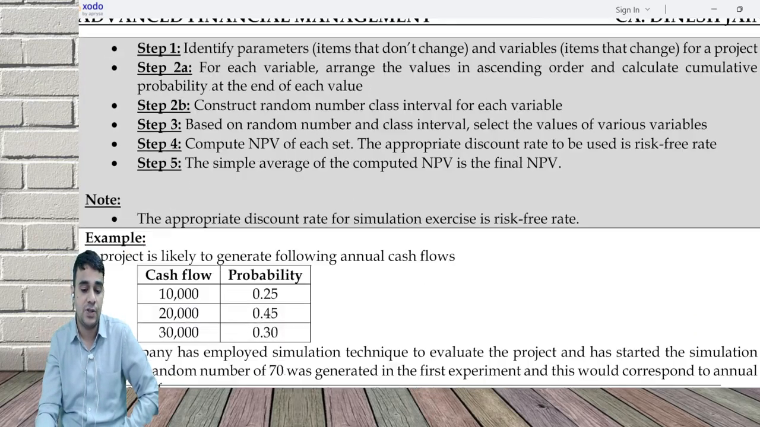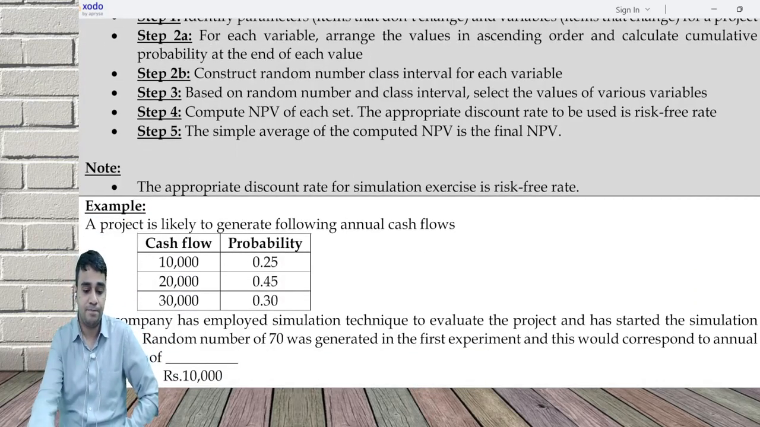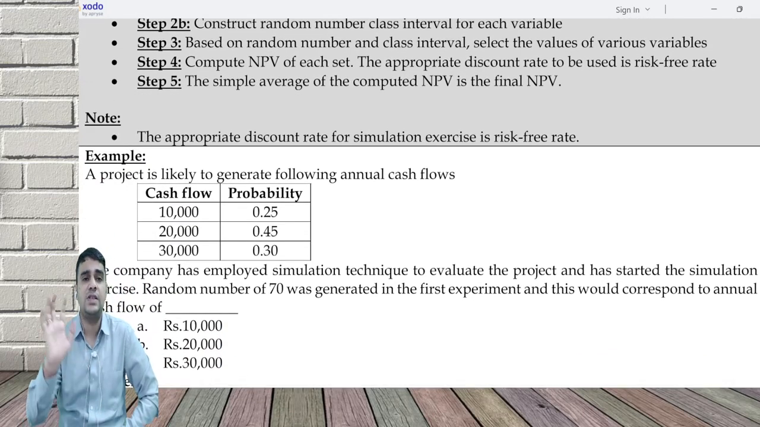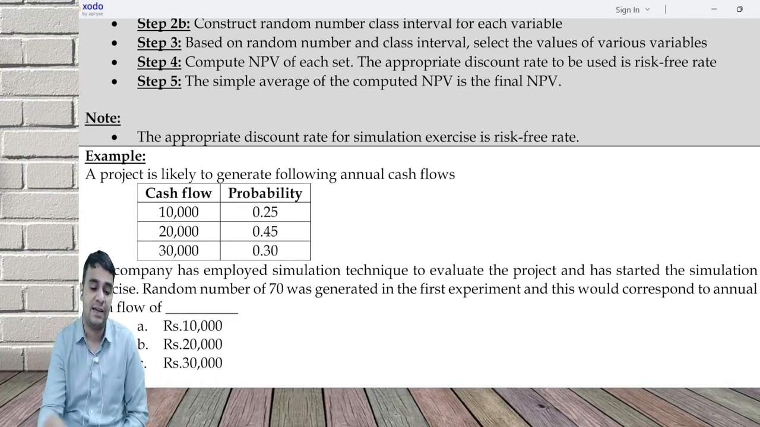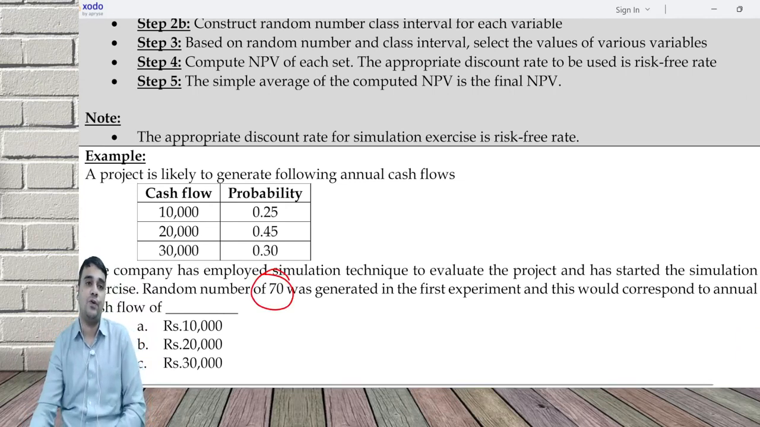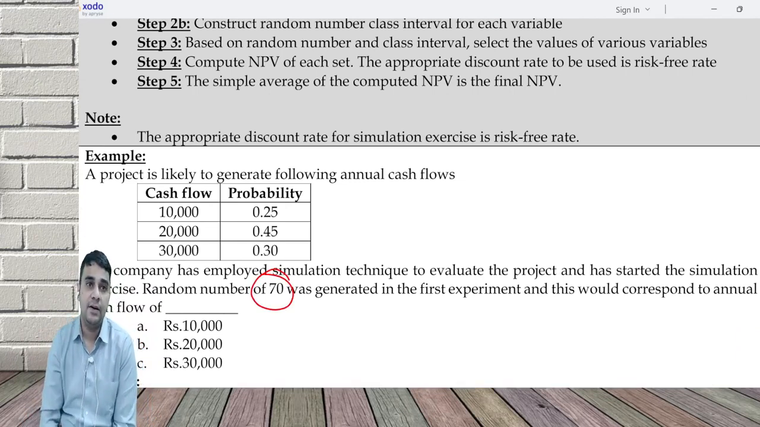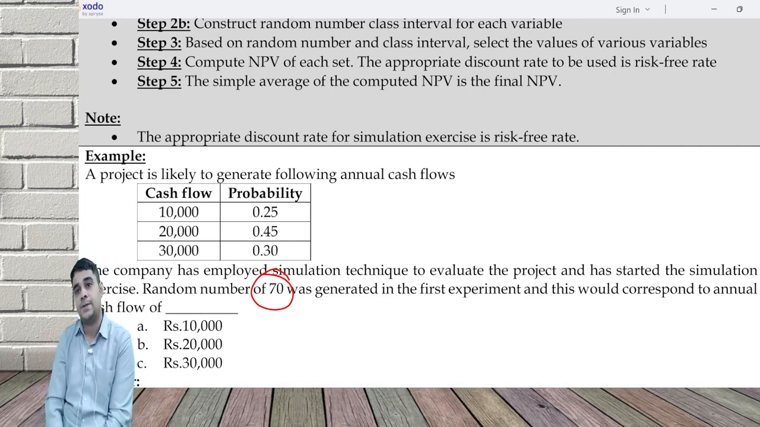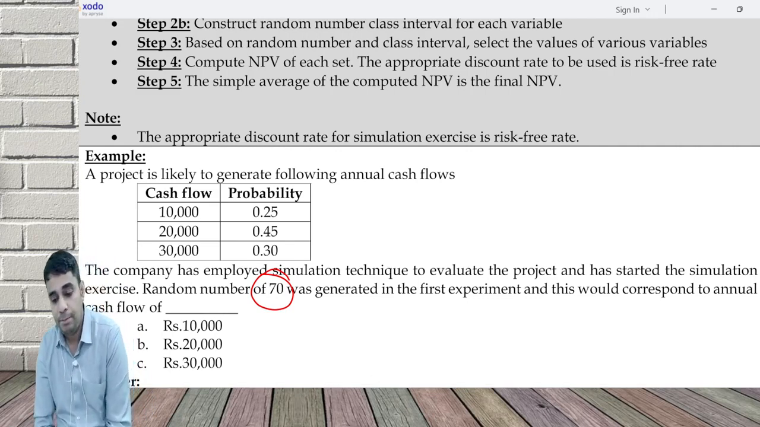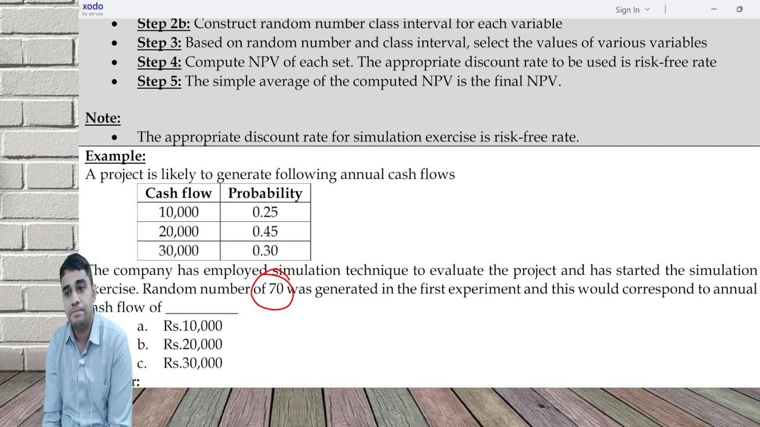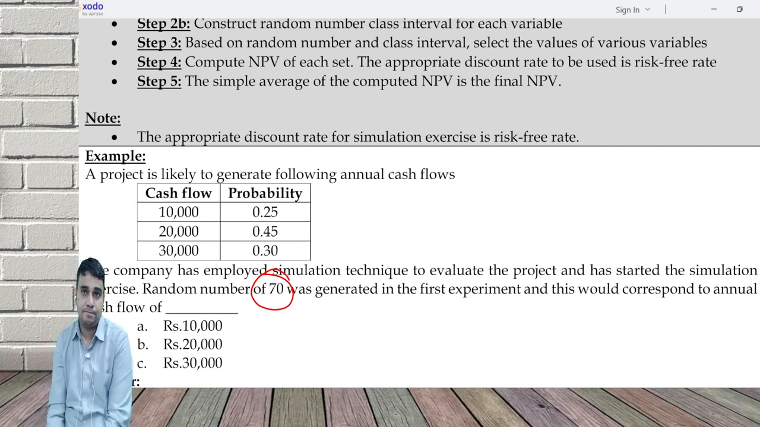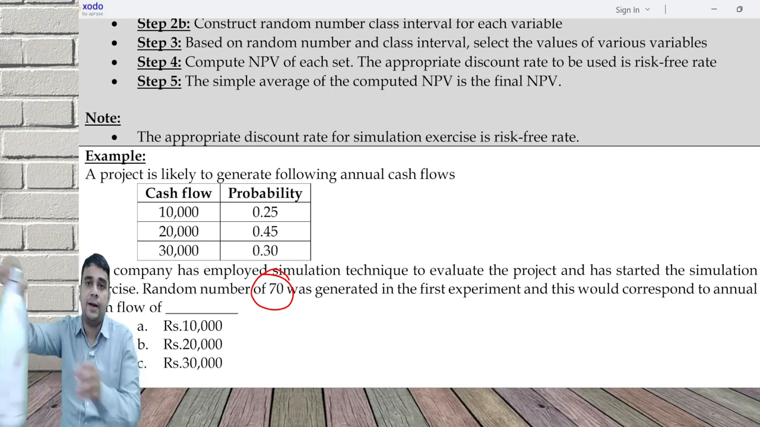Example. Can you do this example and tell me, if the random number is 70, what will be the cash flow? Do the cumulative probability and fit in the random numbers. Please write the cumulative probability on the side first. Do the cumulative probability and fit the random numbers.